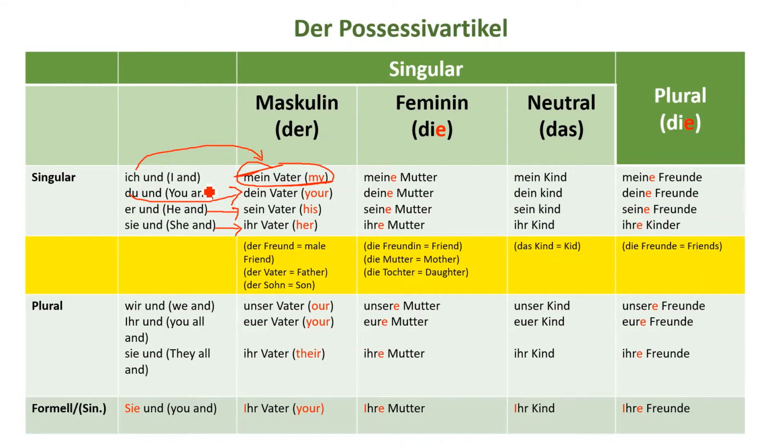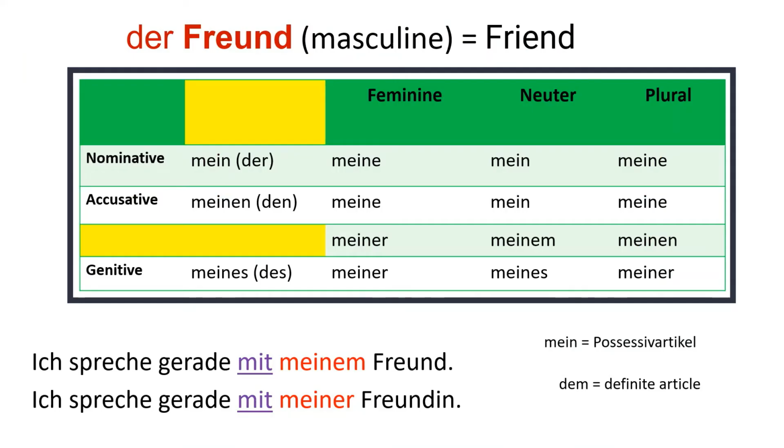You are showing some kind of possession. For example, my brother, or my house. Yes, my bag, my purse. So you are showing some kind of possession. And in German also we have the fourth case, that is the genitive case, which is called the possessive case. So here we have to focus on the fact that in this sentence we have used mein, which means a possessive article. So let's see in the next slide why we have used em at the ending.